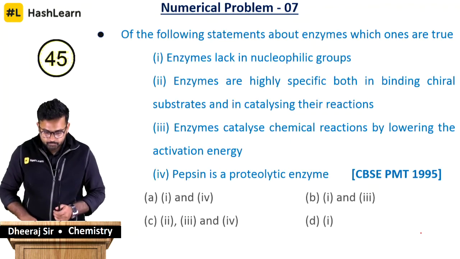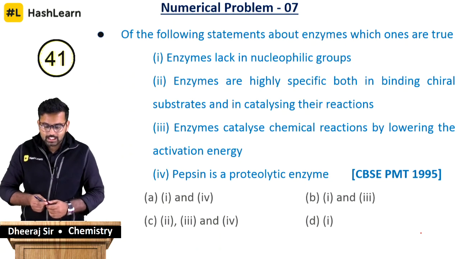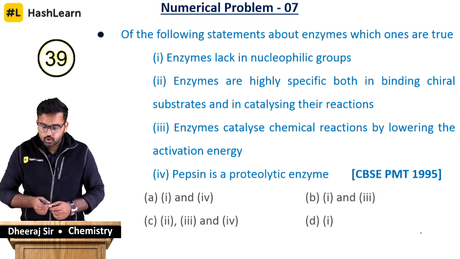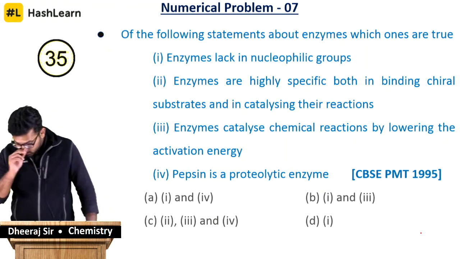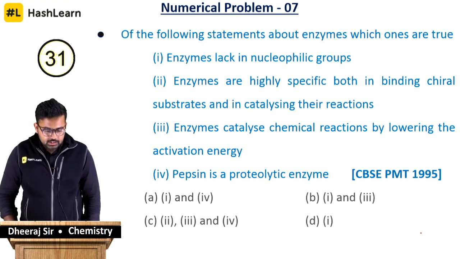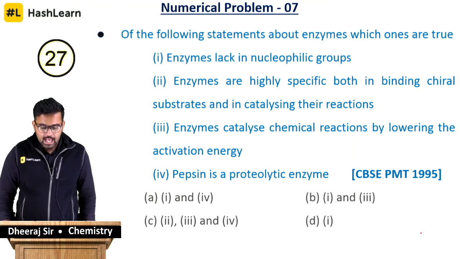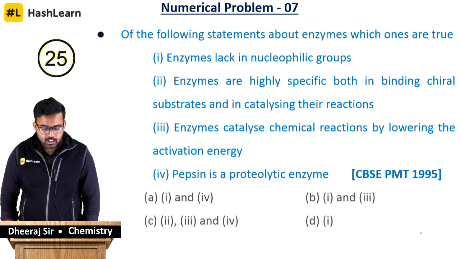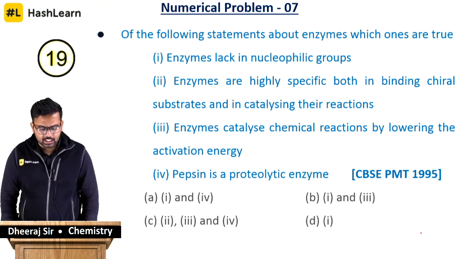Let's move ahead. The next question is, of the following statements about enzymes, which ones are true? We are asking for the right option. First one, enzymes lack nucleophilic groups. Second, enzymes are highly specific both in binding chiral substrates and in catalyzing their reactions.